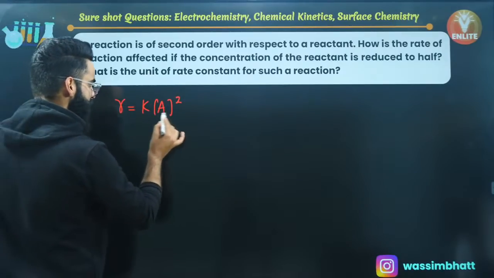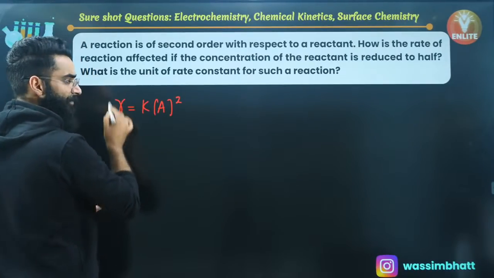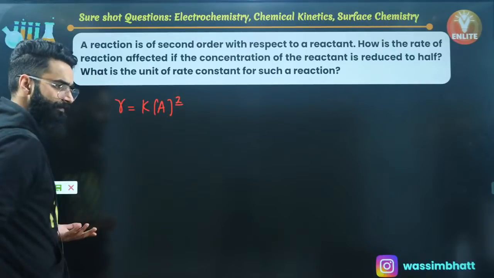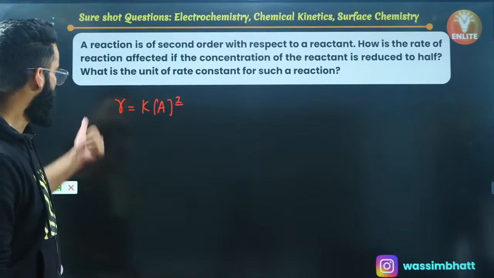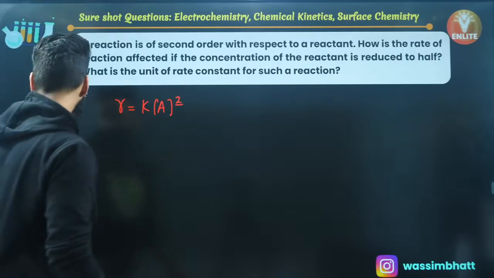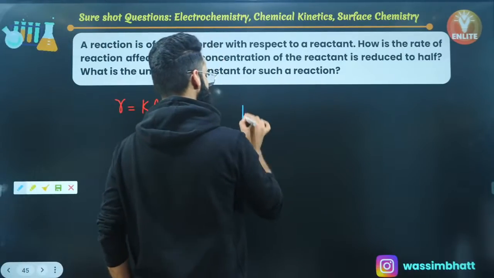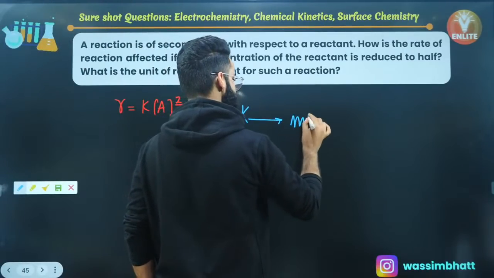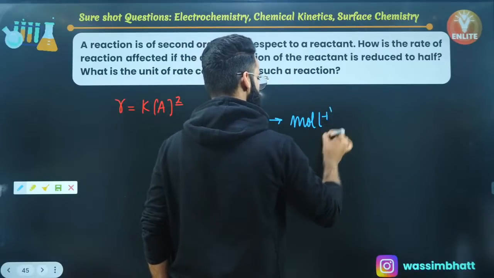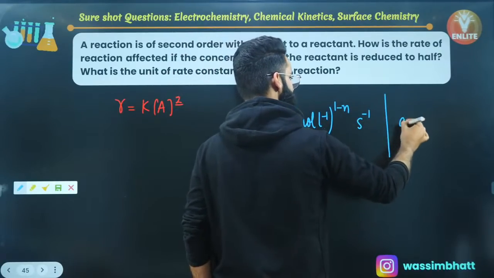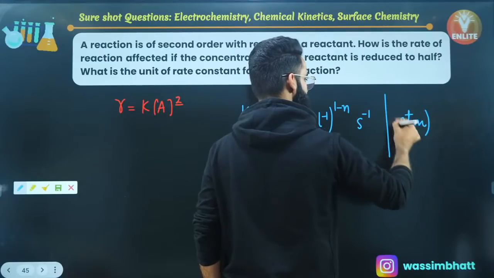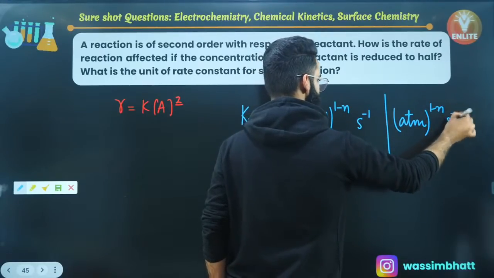When the concentration of reactant becomes 1 by 2, the rate will become 1 by 4 because the power over here is 2, right? So you'll say the rate is reduced to 1 by 4. What are going to be the units of the rate constant? So let me quickly show you what the general units of the rate constant are. The general units of rate constant are moles per liter raised to the power 1 minus n, second inverse, or you can write it like this as well, atm raised to the power 1 minus n, second inverse, right?